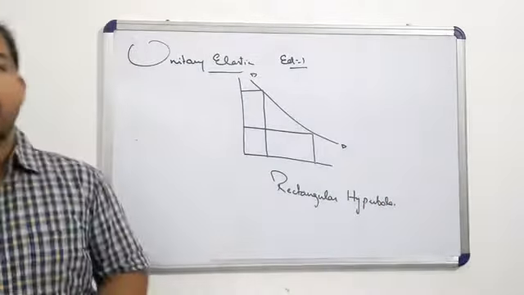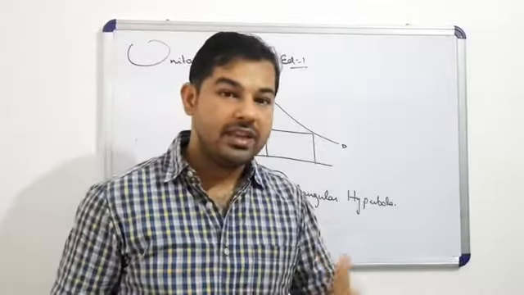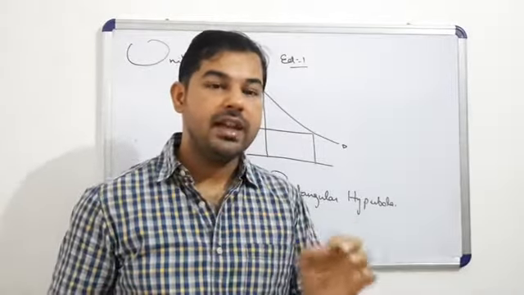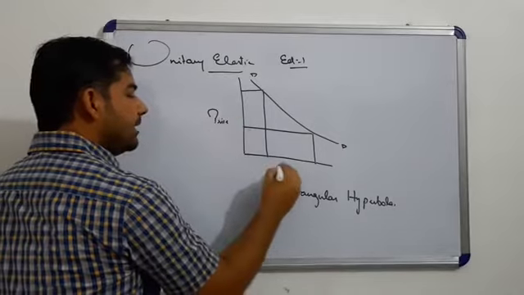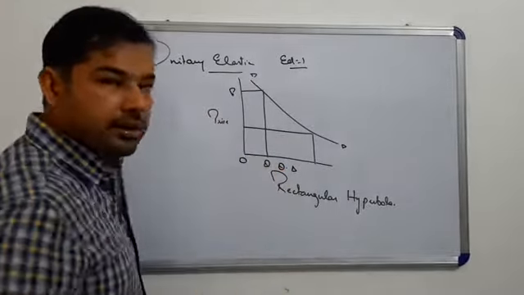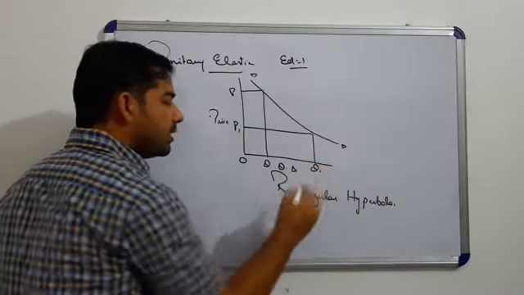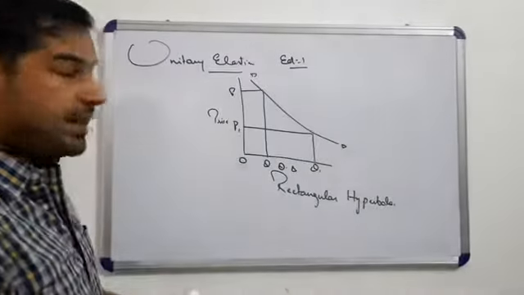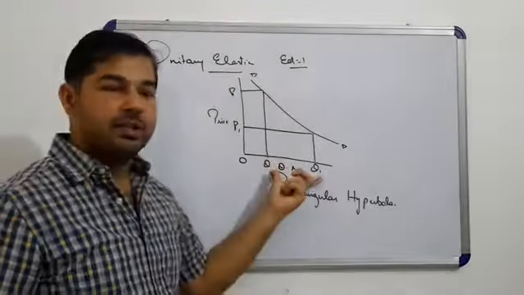According to mathematics, in a graphical situation, when the area of rectangles are the same, then that diagram is called a rectangular hyperbola. And if you see that these are the price and these are the quantity demand, OP is the price, OQ is the quantity. When the price falls from OP to OP1, the quantity demand increases from OQ to OQ1. But the percentage change in price is equal to the percentage change in